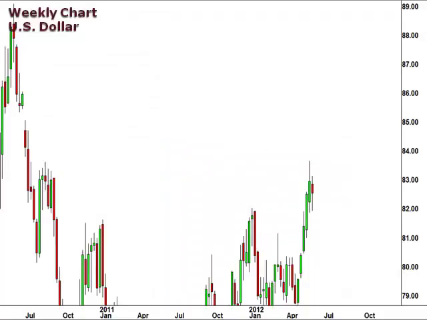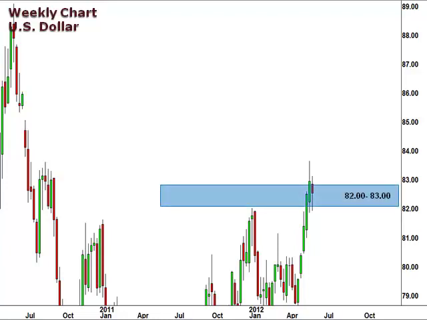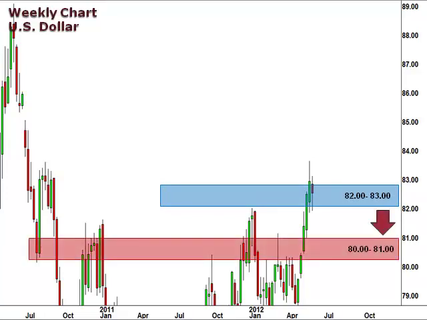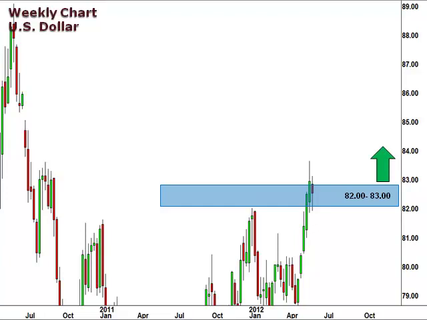Let's start off with a weekly chart of the U.S. dollar index. This is a great way to gain perspective as to how the U.S. dollar has been trading against a basket of currencies. Well, the U.S. dollar dipped below 82 last week before closing just above. A breakback below 82 opens the window for a deeper retracement, with the 81 level being the next major support. With the major trend being to the upside, a break above 83 should signal a continuation higher. However, we are cautious of the influence that the Spain bailout this weekend is going to have on the US dollar against most of the major currencies.